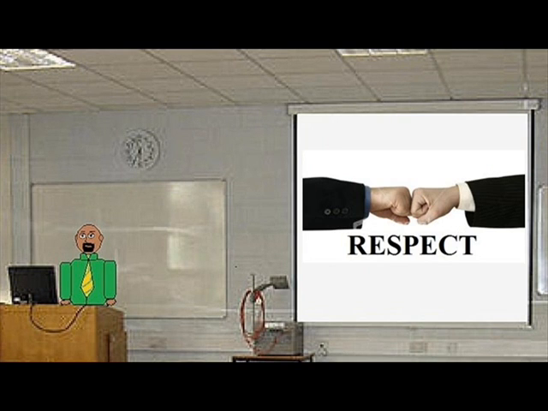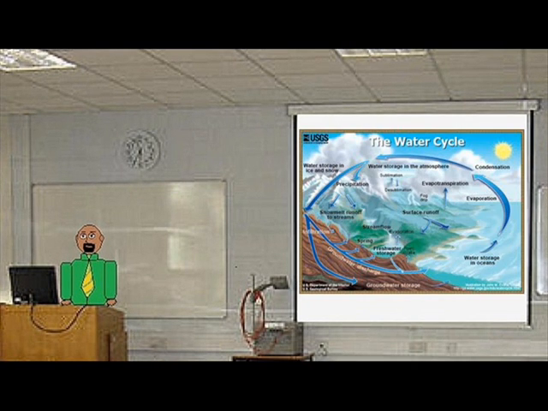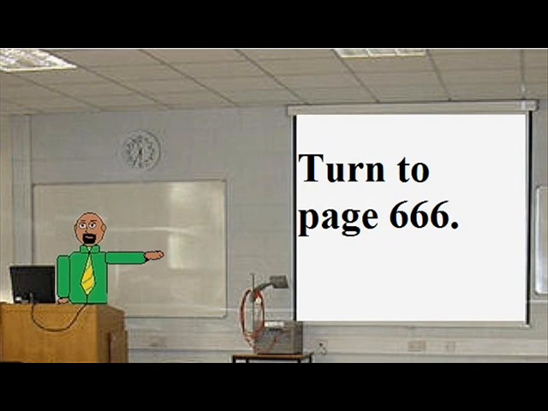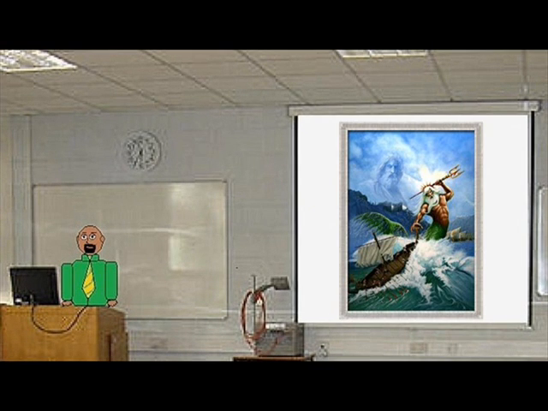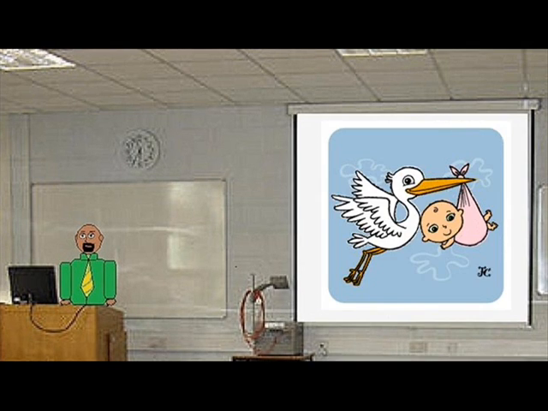Now, I'm going to give you some time to read the textbook's interpretation of the water cycle starting on page 666, before we spend an equal amount of time discussing what role Poseidon potentially plays in that matter. And next week, we'll even talk about the controversial possibilities of how human reproduction works. Isn't science fun, kids? Sorry, Wendy, but this isn't the way education works.